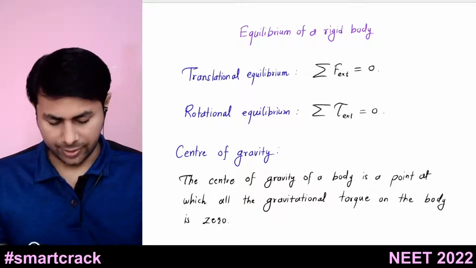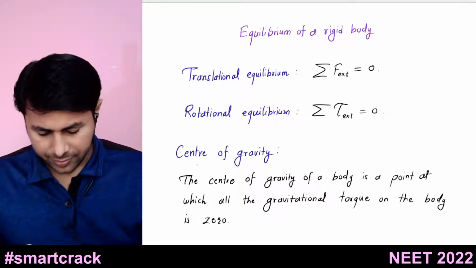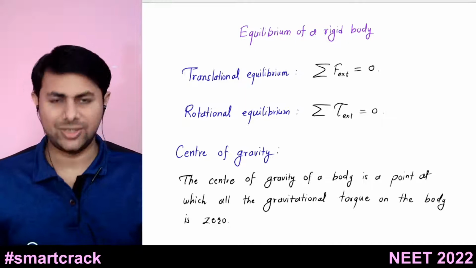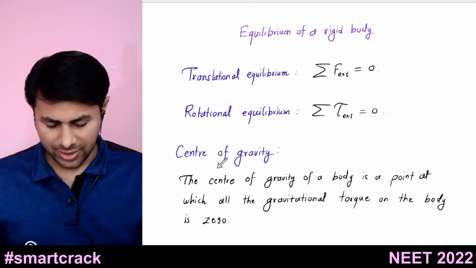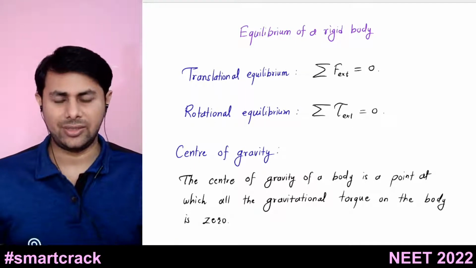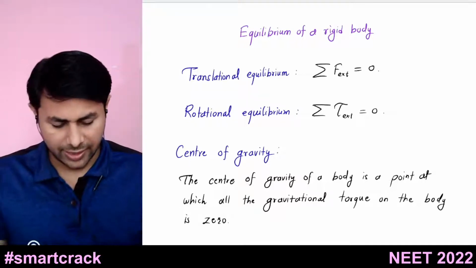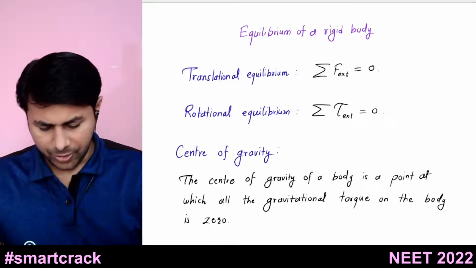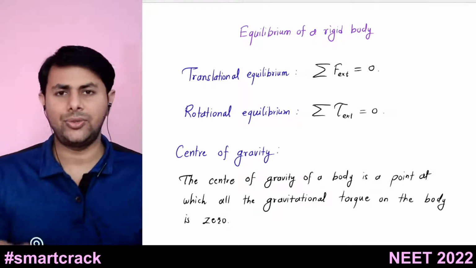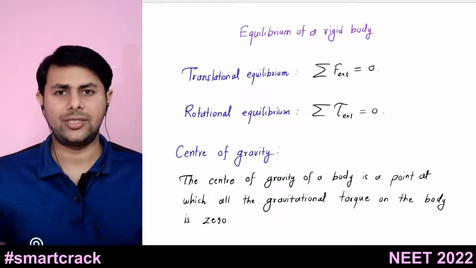After that, we discussed center of mass. There is another important point in rotational dynamics, that is the center of gravity. So what is that? It is the point at which the torque due to the gravitational force is zero.